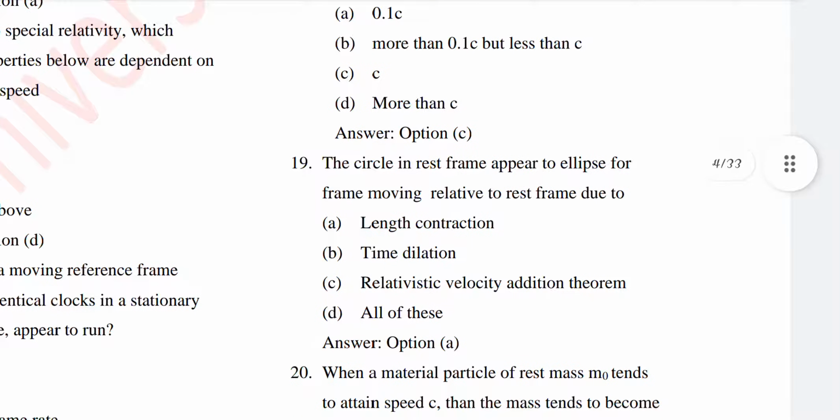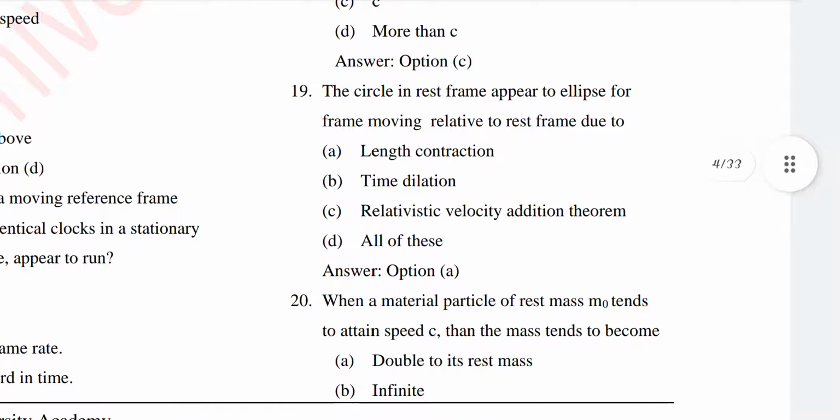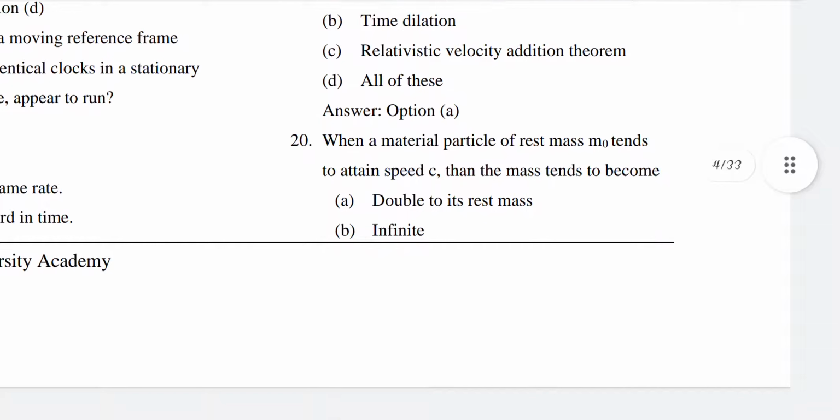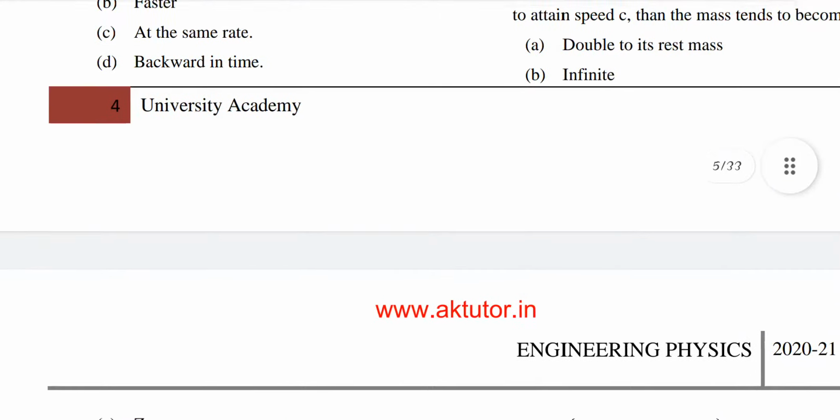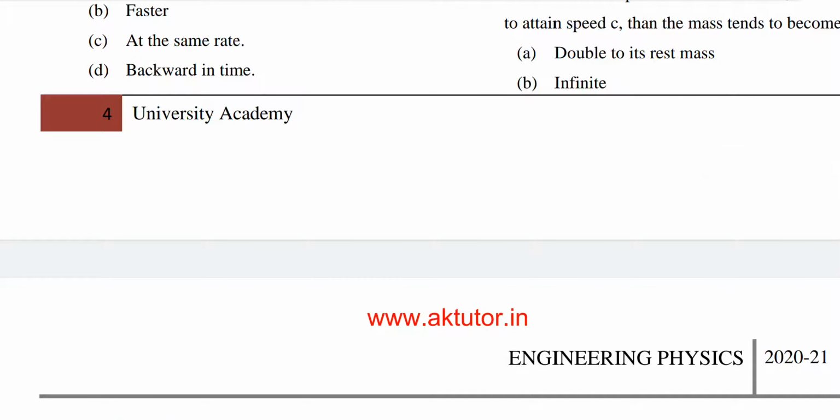Question number 19. A circle in the rest frame appears to be an ellipse for a frame moving relative to the rest frame due to. The answer will be option number A, length contraction. Question number 20. When a material particle of rest mass m0 tends to attain speed c, then the mass tends to become. The answer will be option number B, double its rest mass.